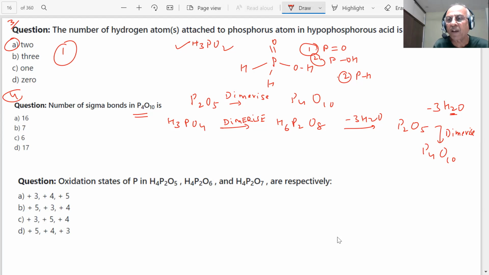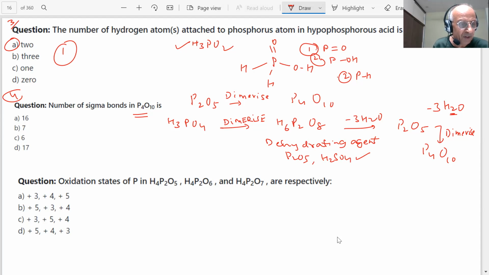And you know P2O5 is used as a dehydrating agent. What is a dehydrating agent? One which removes water molecules. Another dehydrating agent used in chemistry is H2SO4. They can absorb water, students.